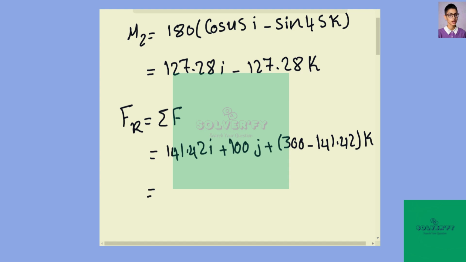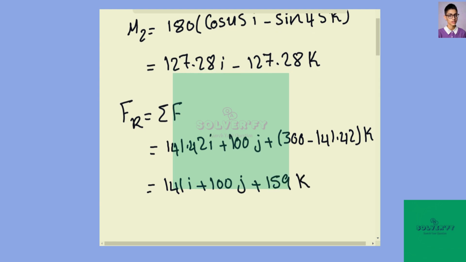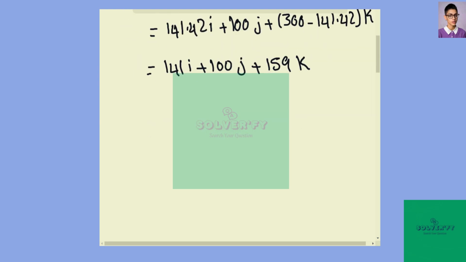So in this case, Fr equals 141 i plus 100j plus 159 k. The position vectors are r1 equals 0.5j and r2 equals 1.1j.